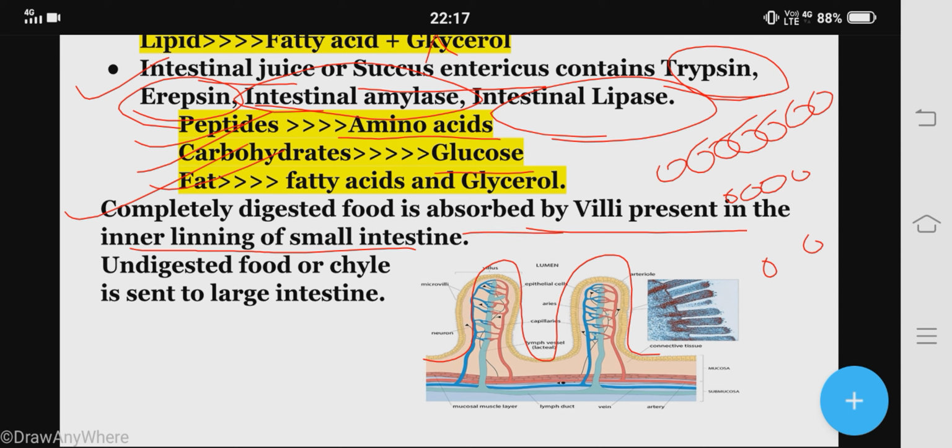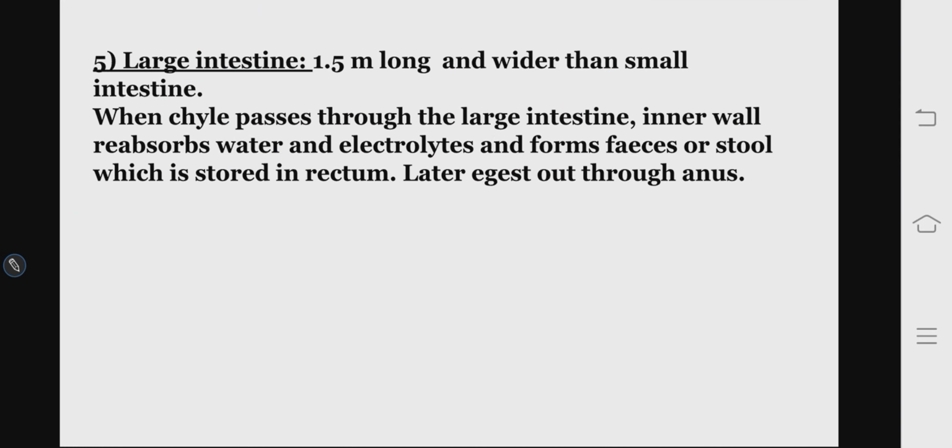Means they absorb amino acids, glucose, fructose, and fatty acids and glycerol. And the undigested food, which is called chyle, is sent to the large intestine through the ileum, the last portion of the small intestine.